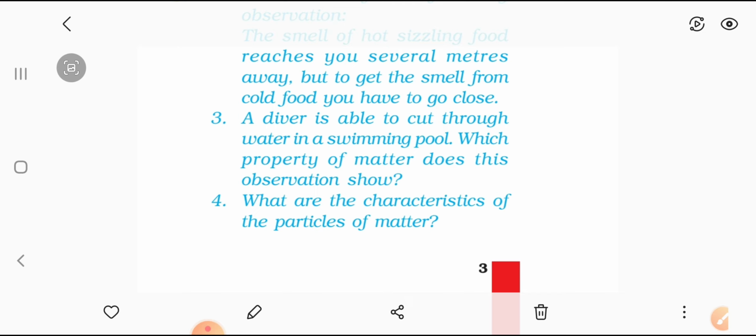Okay, so these are the five characteristics of matter, and this is your today's work, that you have to write the answers of these first four questions, which are your NCERT text questions, page number 3, in the classwork copy. And as I told you, the questions and answers you will write on the left side of your copy, and whatever notes I provide you related to this chapter, you will write on the right side of your copy.